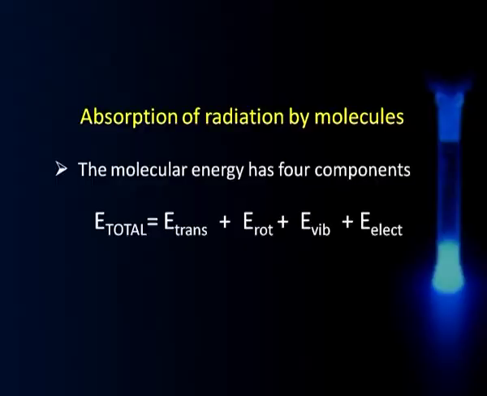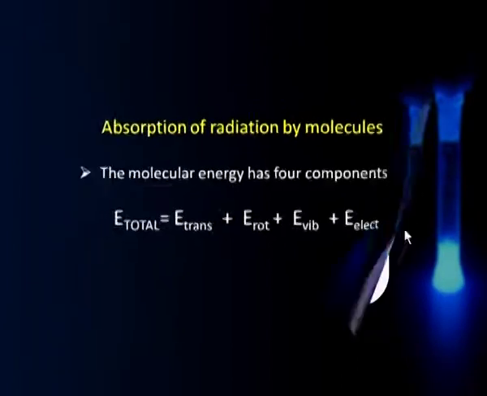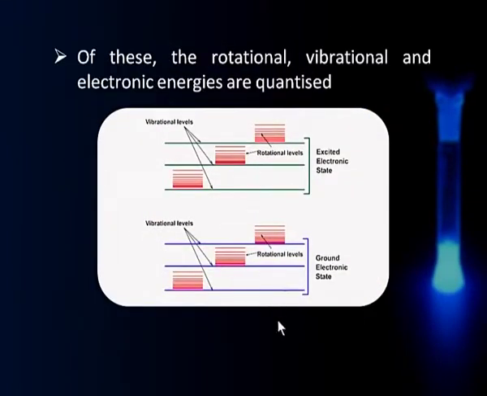So, the total energy is made up of 4 components, and out of these 4, 3 of them, that is the rotational energy, vibrational energy and electronic energy, are quantized, and they are represented in terms of an energy level diagram as shown here schematically. This is the ground electronic state, this is the excited electronic state, and within the ground electronic state we have different vibrational energy levels, and within a given vibrational energy level there are different rotational energy levels.